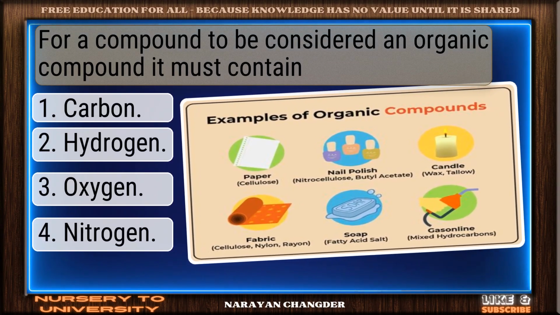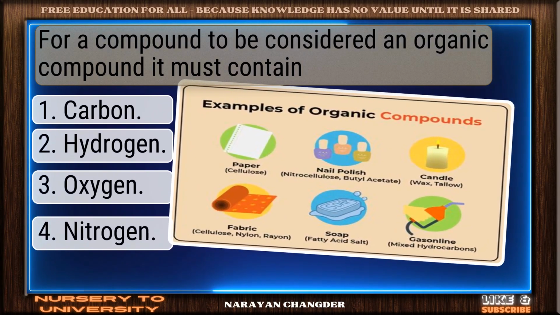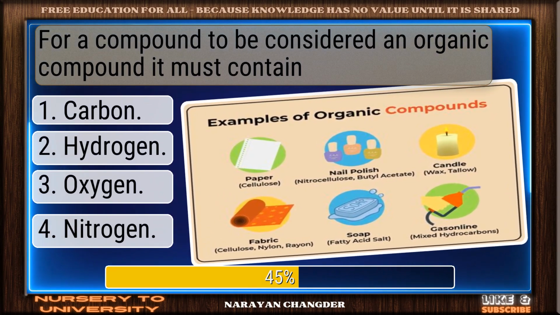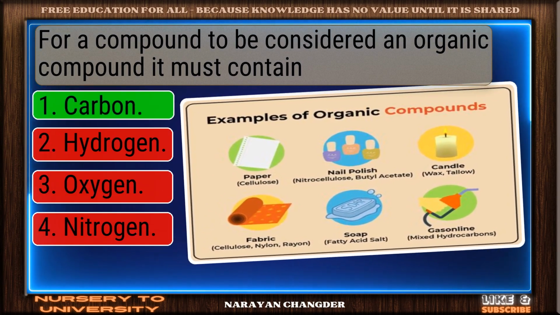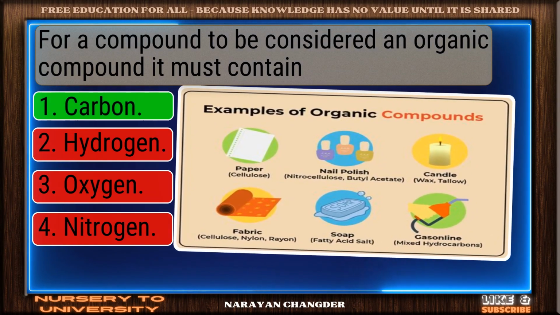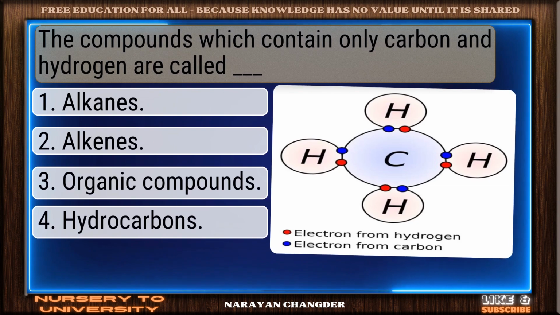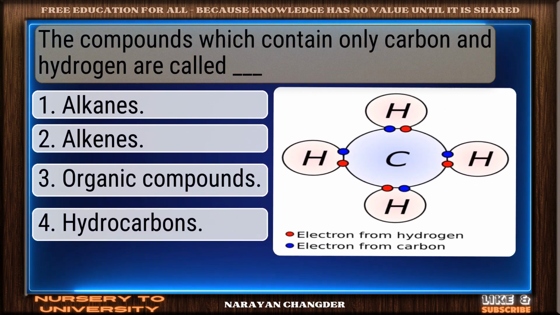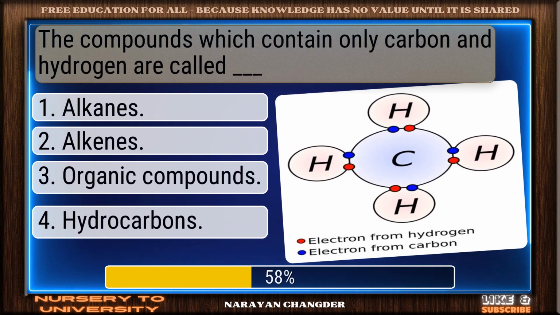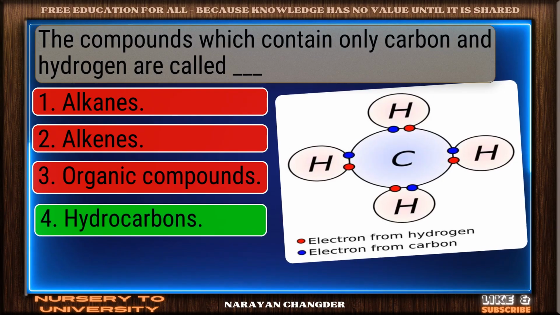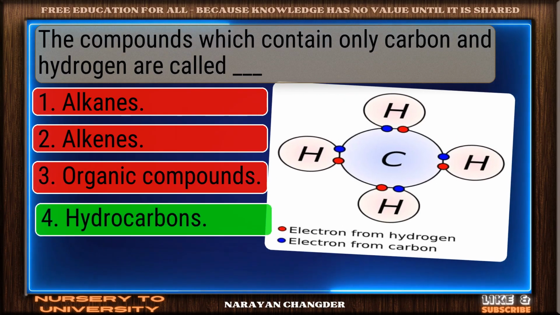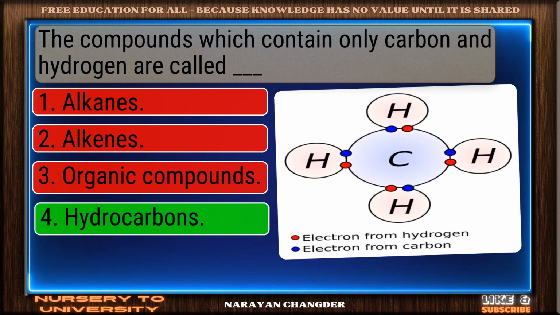For a compound to be considered an organic compound, it must contain. Good thinking. Carbon is the right answer. The compounds which contain only carbon and hydrogen are called dash. Nice selection. Hydrocarbons is the correct and valid answer.